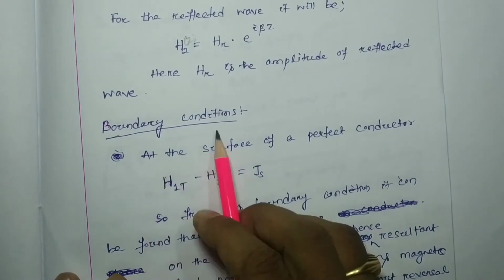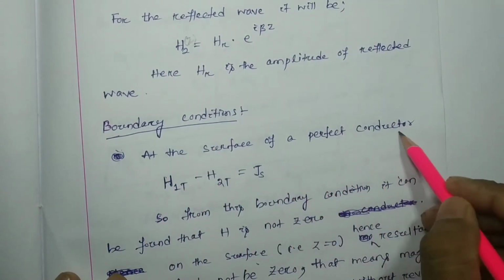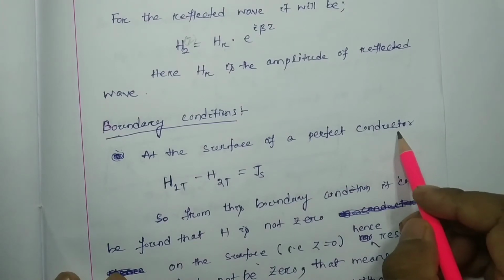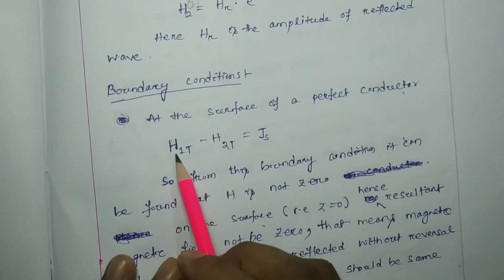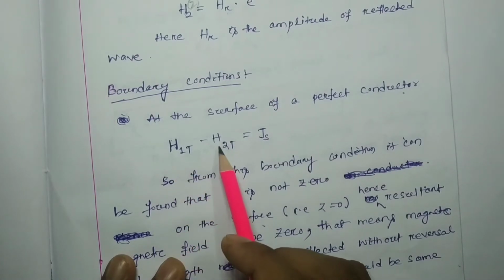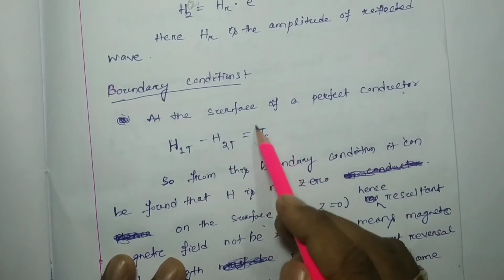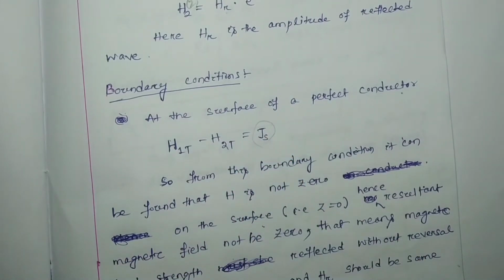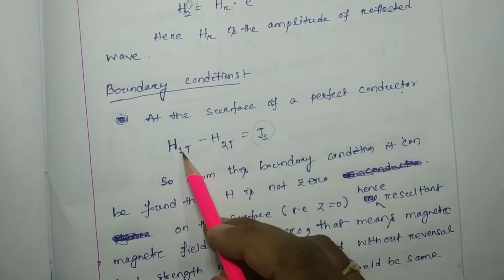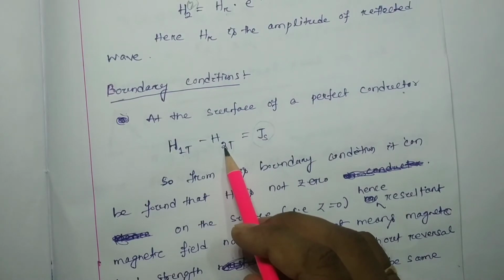The boundary condition, we know that at the surface of a perfect conductor, the boundary condition is that the tangential component in medium 1 minus the tangential component in medium 2 equals the current density Js. So H1t, that is the tangential component in medium 1, minus the tangential component in medium 2 equals Js.